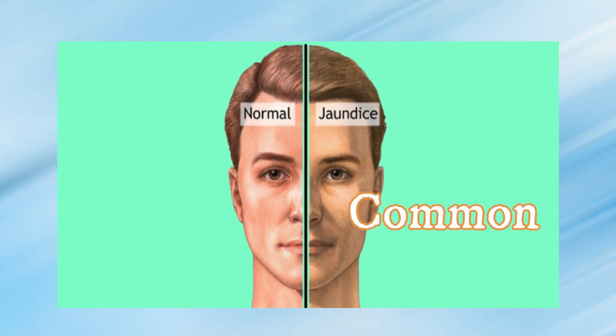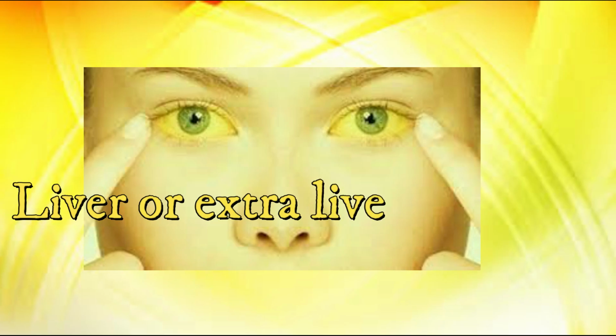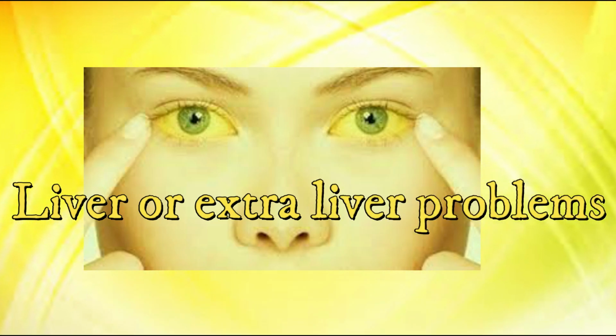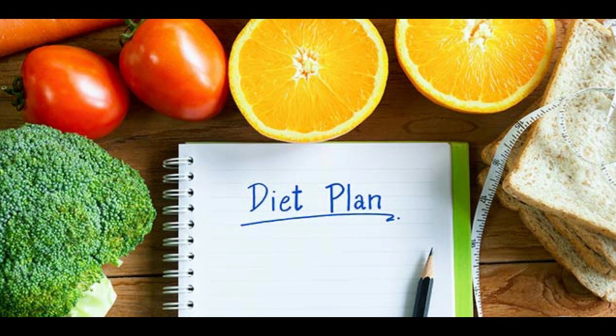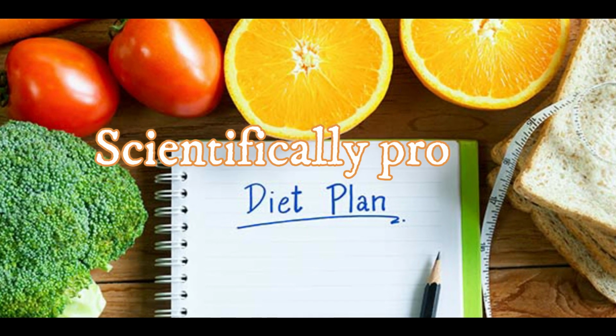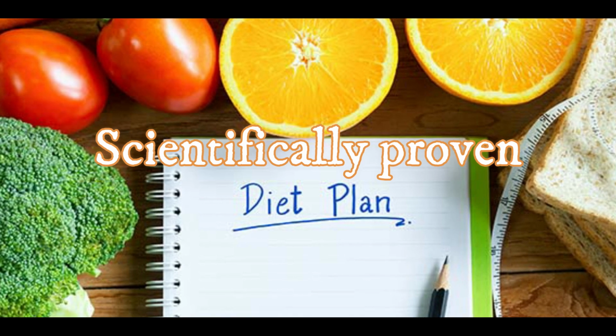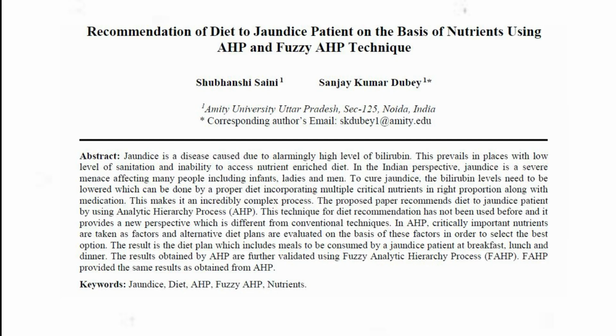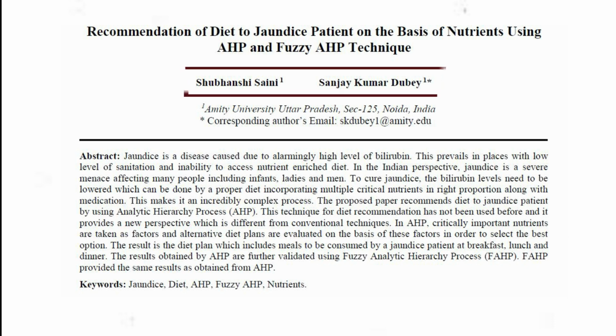Jaundice is a common symptom that arises due to various problems, either due to liver problems or due to extra liver problems. Treating jaundice is always challenging. Hence today I shall discuss a scientifically proven diet plan that helps to cure jaundice. This diet plan was proposed using analytic hierarchy process and fuzzy analytic hierarchy process technique, as mentioned by Suvansi and Sanjay Kumar in their article.